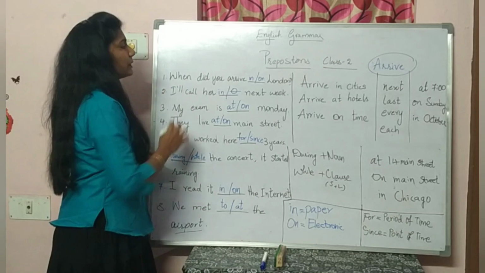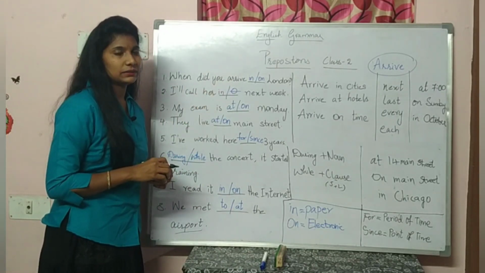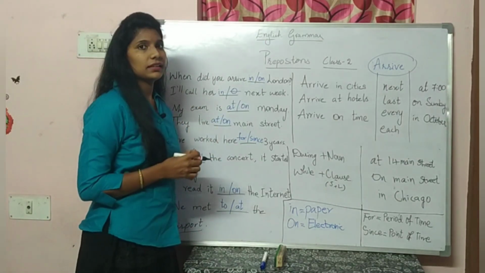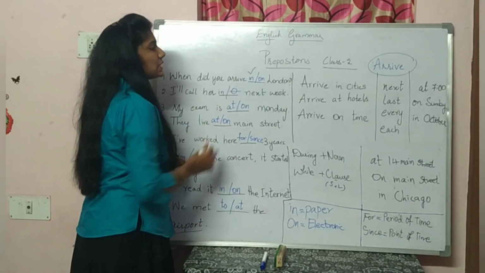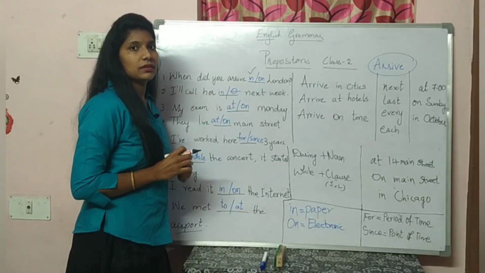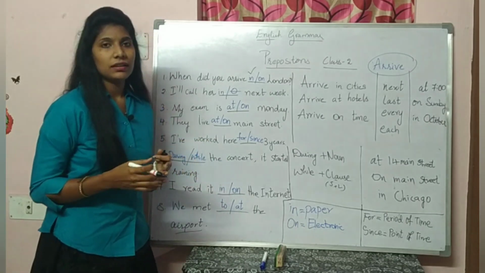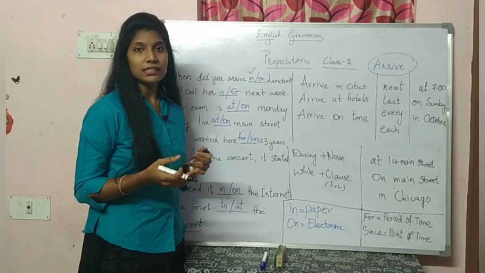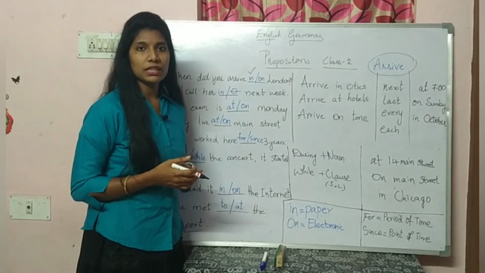The first example here is, when did you arrive blank London? What preposition do I have to choose between in or on? The preposition we have to choose here is in. When did you arrive in London? Why choose in? Because London is a city where we don't know the exact location. In that case, I'm using the preposition in.